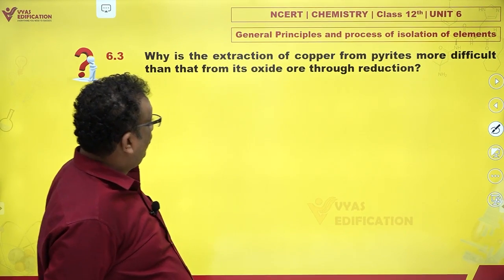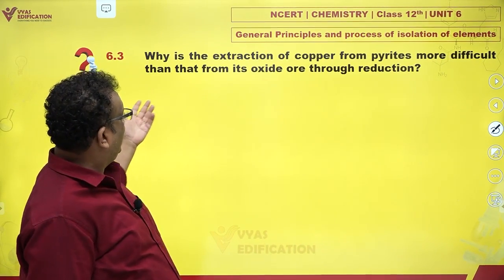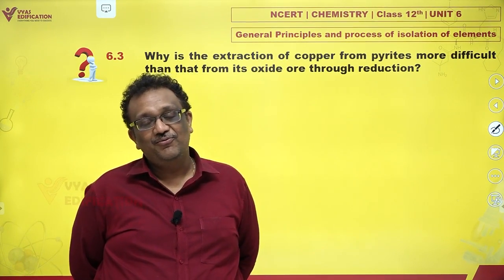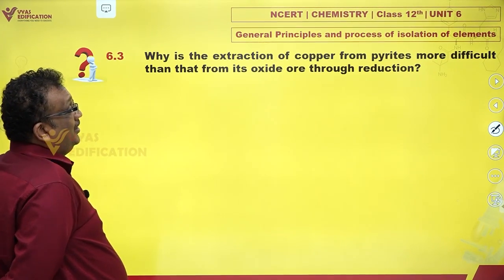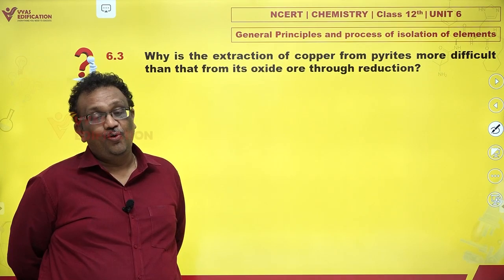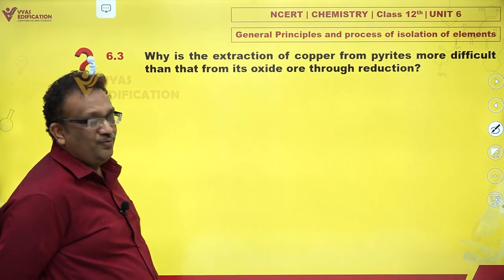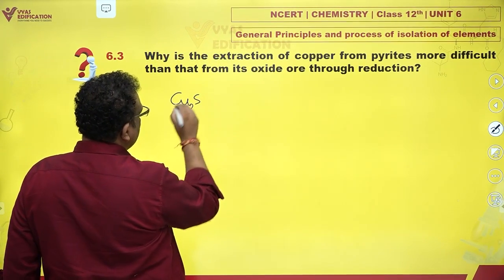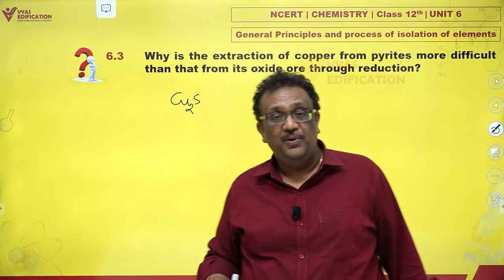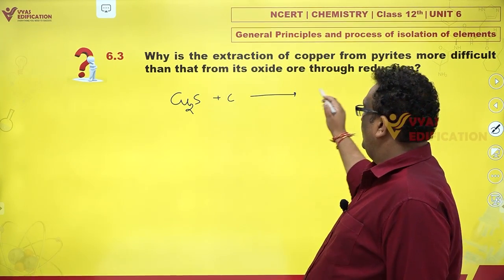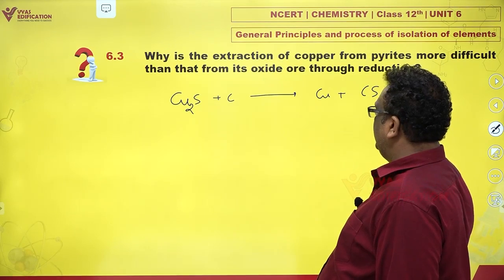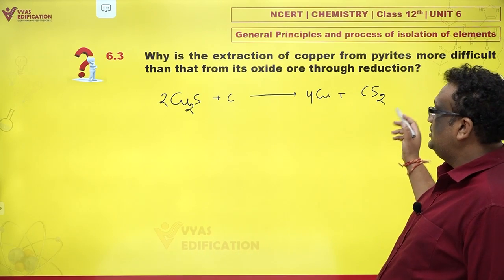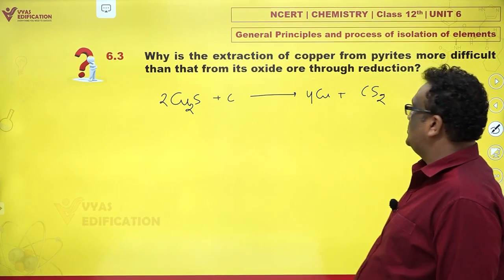Why is the extraction of copper from pyrites more difficult than that from its oxide ore through reduction? Very interesting. Now you have copper pyrites. Copper pyrites are sulfide ores of copper. And oxide, of course, is an oxide, no doubt. Now, if you heat Cu2S or CuS with carbon, you might expect copper plus CS2, something like that.